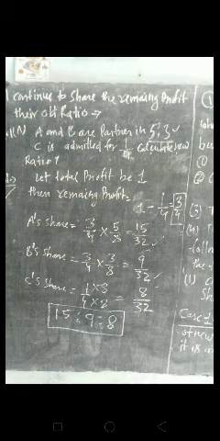C's share is already given in the question, 1 by 4, and we multiply by 8 in numerator and denominator to equate the denominator, and we find 8 by 32.